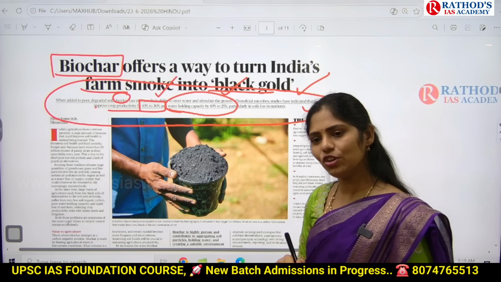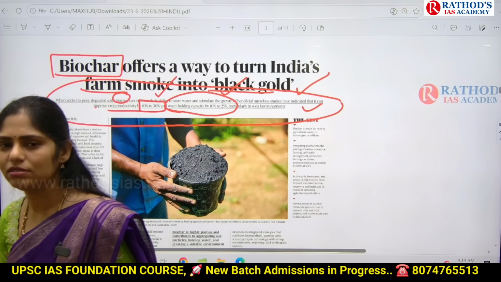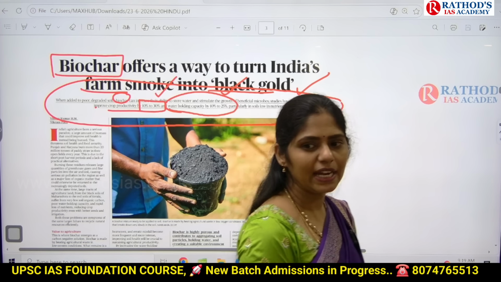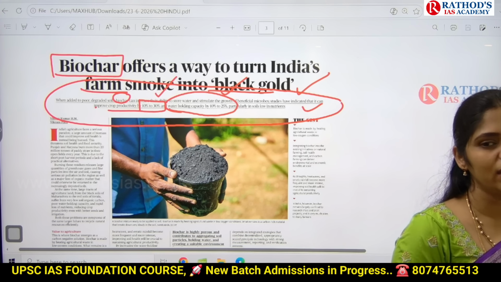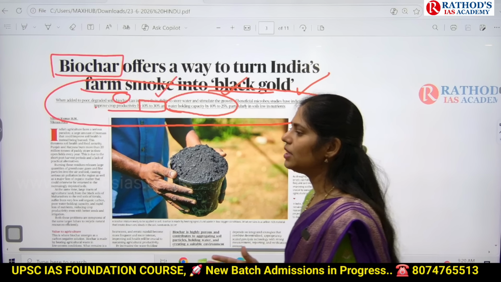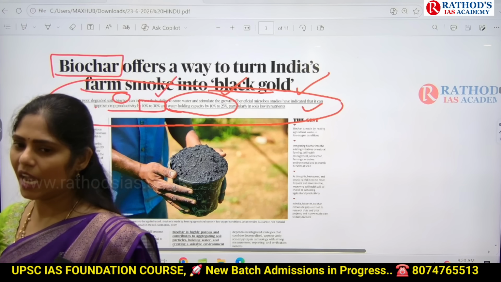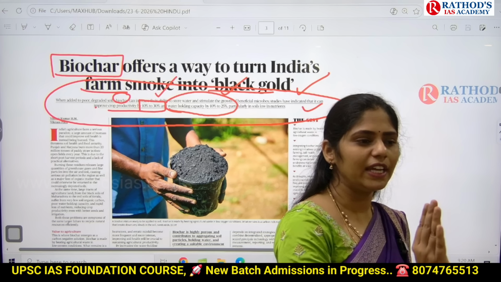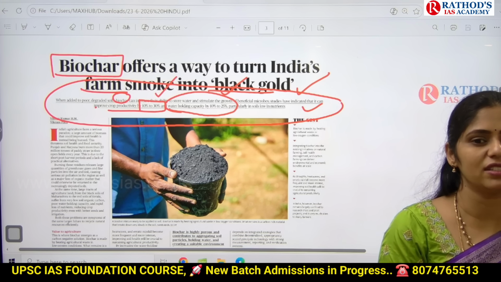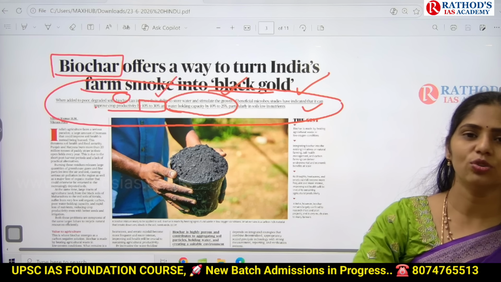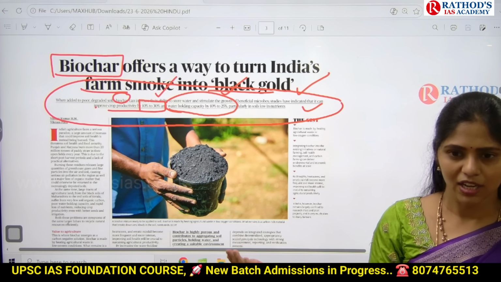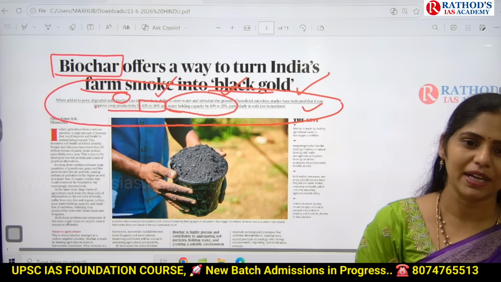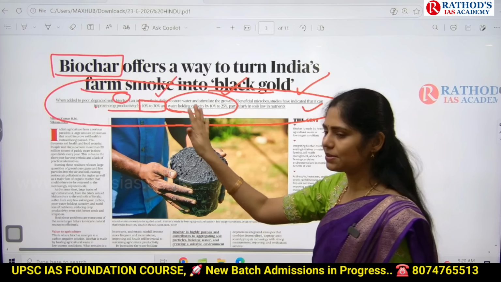So how can UPSC give you a question? Consider the following statements regarding biochar. Under that it may give 2 to 3 statements, and it may ask which of the above are correct or incorrect. Why? Because environment is one favorite area of UPSC. And in your prelims, minimum 15 questions you can expect from environment and ecology. If there is any advancement, if there is any study that reveals something that can be added to our environment, or that will be helpful for combating climate change or increasing agriculture productivity, obviously UPSC will pick up that kind of topics. So in 2027, you can expect a question on this biochar.